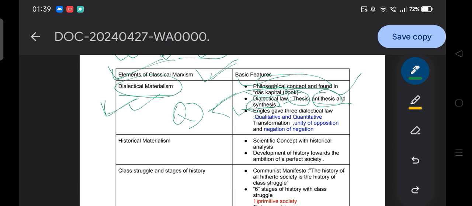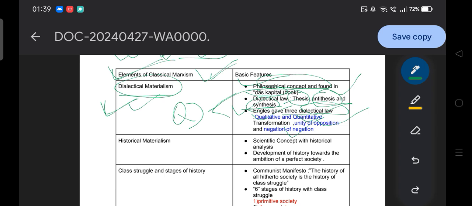It is Friedrich Engels who gave the three dialectical laws: the law of qualitative and quantitative change, the unity of opposites, and the negation of the negation. What is qualitative and quantitative? It means that if a capitalist society is highly exploited, then it will convert into socialism. From capitalism to socialism, that is quantitative change to qualitative change.